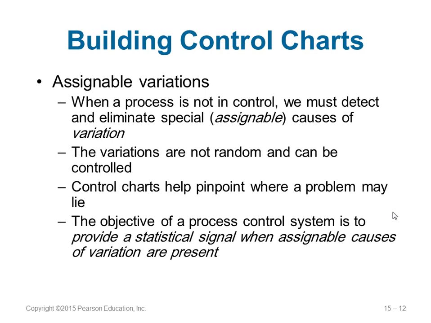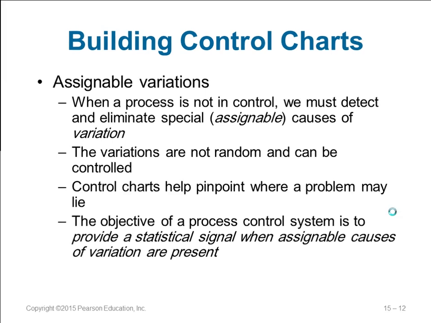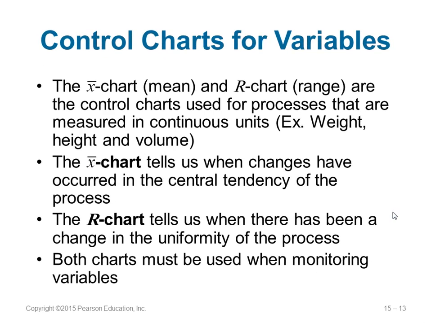These variations are not random. They could be controlled easily. So control charts help you to find out where the problem is. The main objective of the process control system is to have a statistical signal where you can figure out what is the assignable cause that is creating this variation, and you need to take it out, or you need to get rid of this.